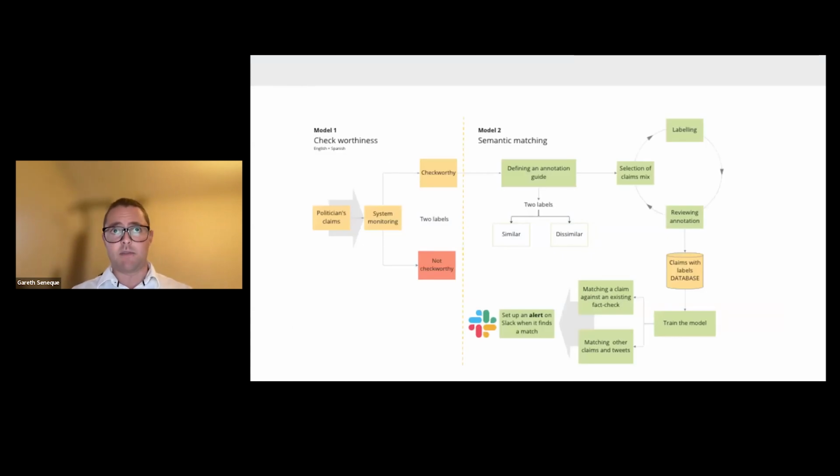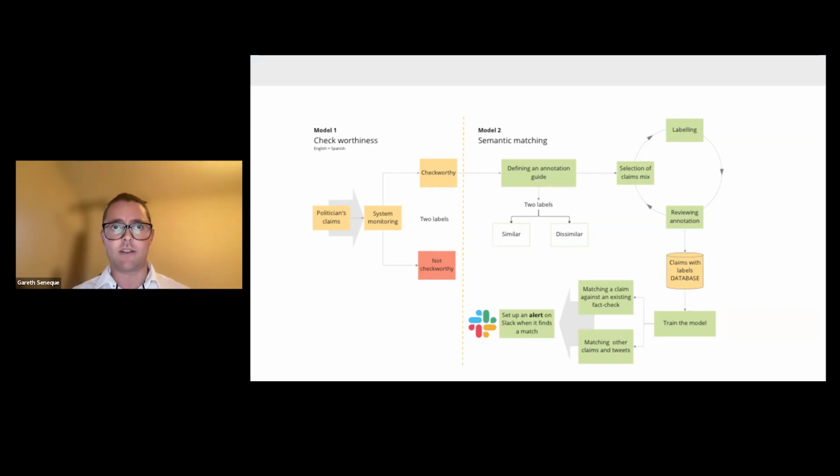But let's take a step back and look at this high-level diagram of our system. On the left, we've got the claim hunter component that's doing the checkworthiness detection of tweets, where politicians' tweets are monitored, and then a model tags the tweets as checkworthy or not. And then on the right-hand side of the diagram, you've got the claim check component, and that's, as Irene mentioned, been our focus over the last 6 months.